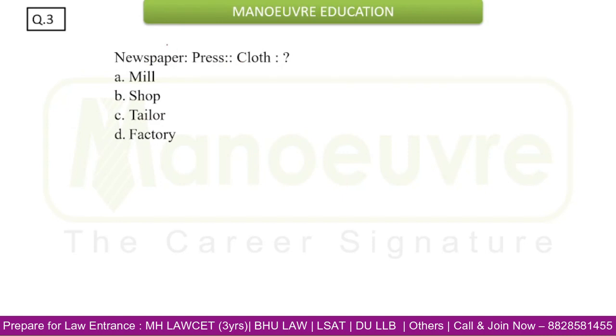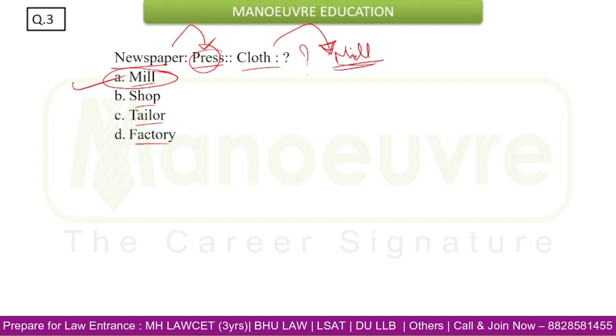Again the same question based on the same pattern. Newspaper is to press, so cloth is to what? We'll build up the relation between newspaper and press. Newspaper is printed in press. So cloth will be made where? Whether it will be mill, shop, tailor or factory. Mill seems to be the complete answer because cloth will always be made in mill. So option A, mill, will be the answer.